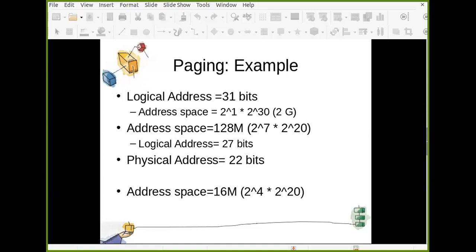Similarly, physical address, if it is of 22 bits, what is the address space? Now you need to tell me. If physical address is 22 bits, what is the size of address space? These are different examples that we are trying to understand. If physical address is made up of 22 bits, then address space is 4 MB. That is 2 raised to 2 into 2 raised to 20. That is 4 MB.